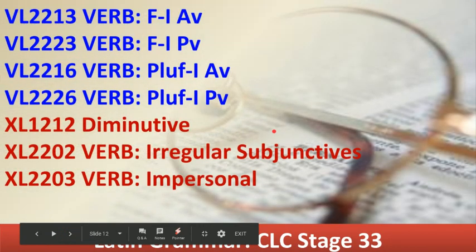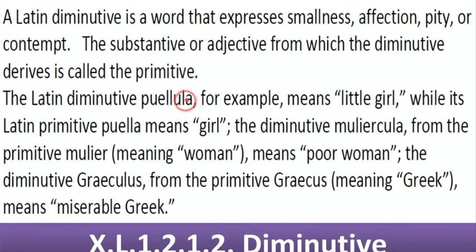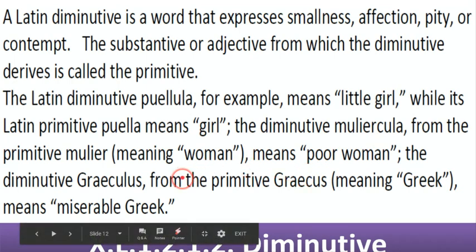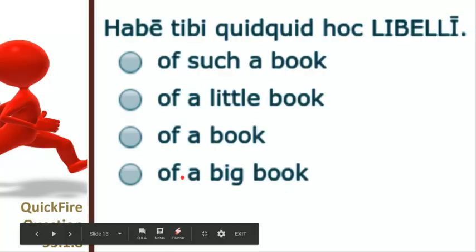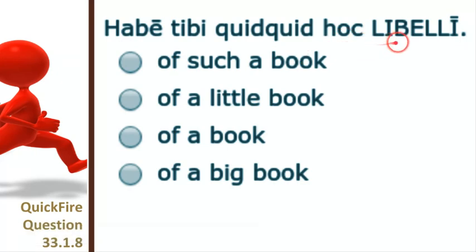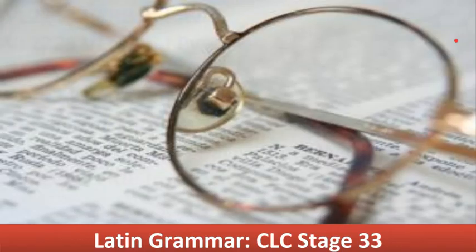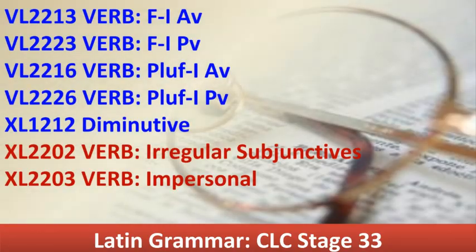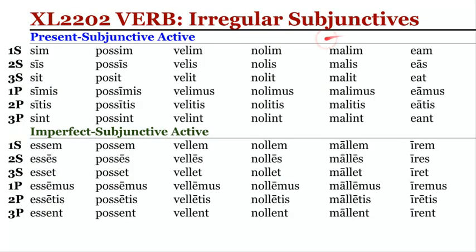to the diminutive. The diminutive is usually formed by an infixed -ul- before the ending: Graeculus, misellus. Sometimes it's a little irregular, such as this one right here: not libelulus, but libellus. So, of a little book. The genitive is found right here, the case endings. This is just an infix used to indicate diminutive or sometimes seen as negative.